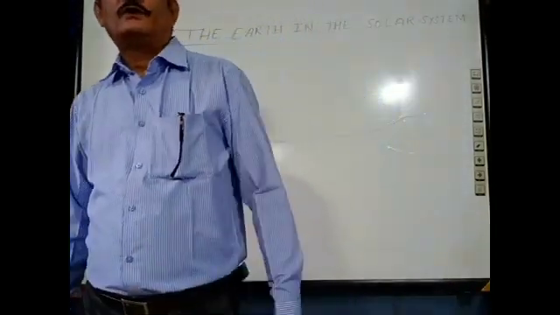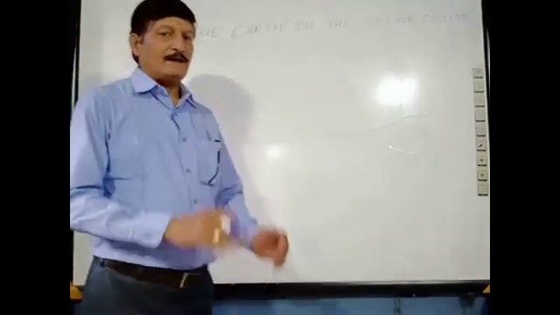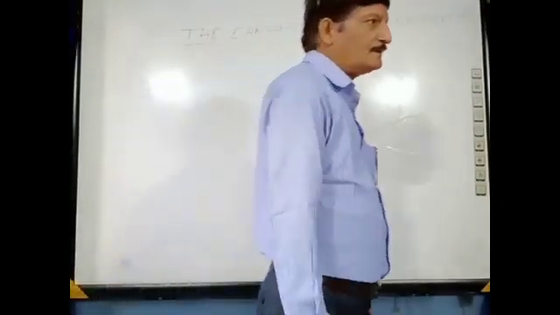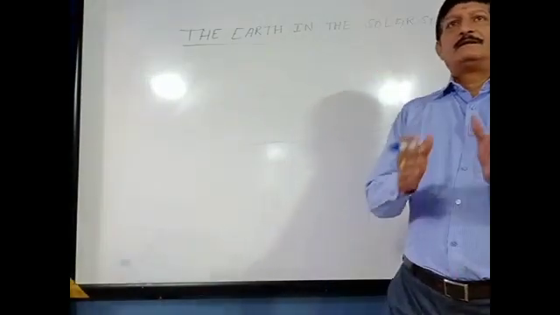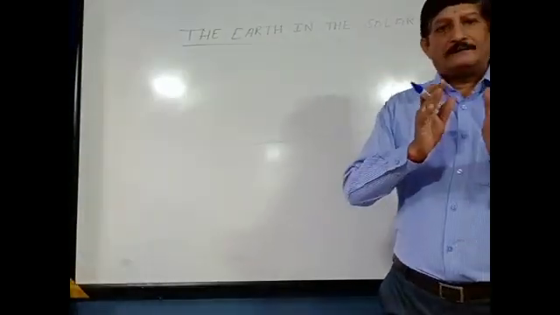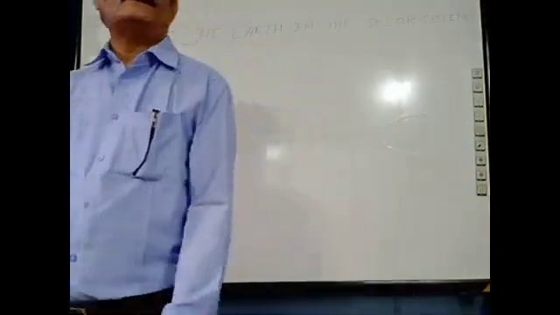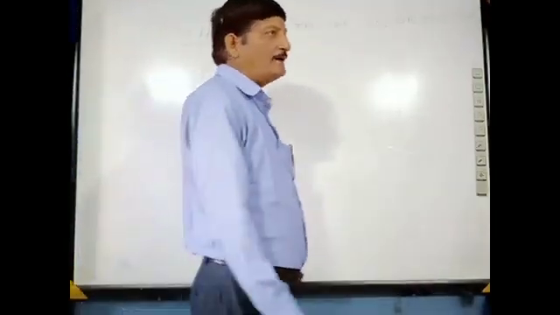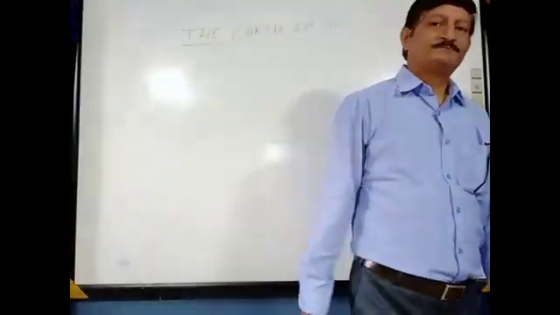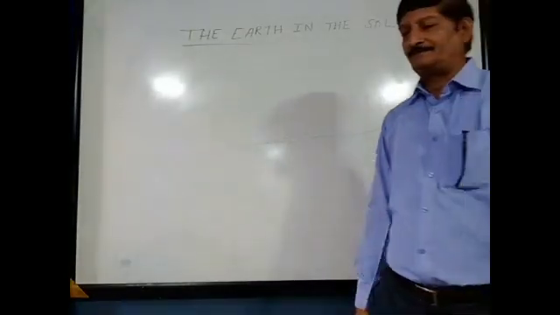We also call it the watery or blue planet because about 71% of the Earth's surface is covered with water, and from outer space it appears blue in color.